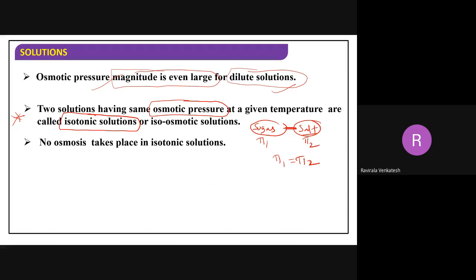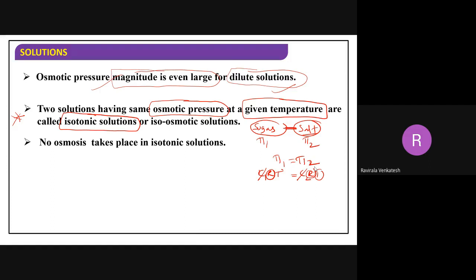Why? See, what is the formula? Pi is equal to CRT. For this one, pi is equal to CRT. Correct? Now the concentrations C1, C2 both are the same. R is also constant. Temperature is at a given temperature, which is also the same. That means we can say, if two solutions have the same concentration, they can be called isotonic solutions.